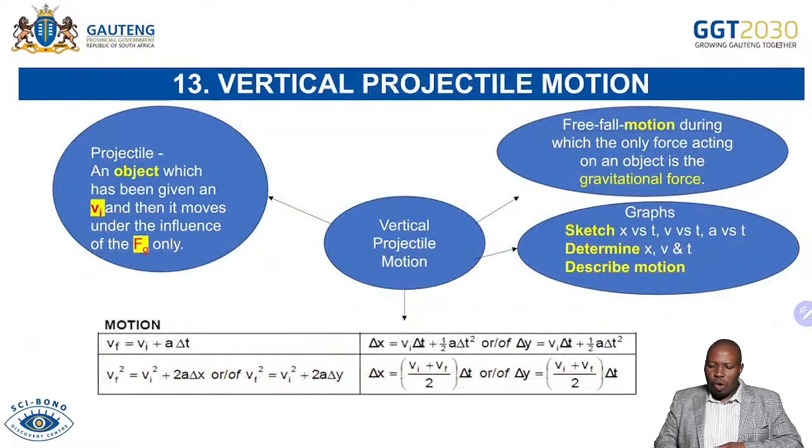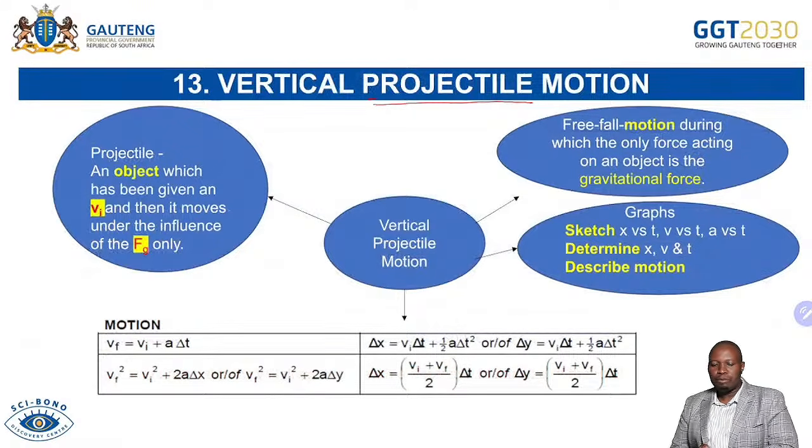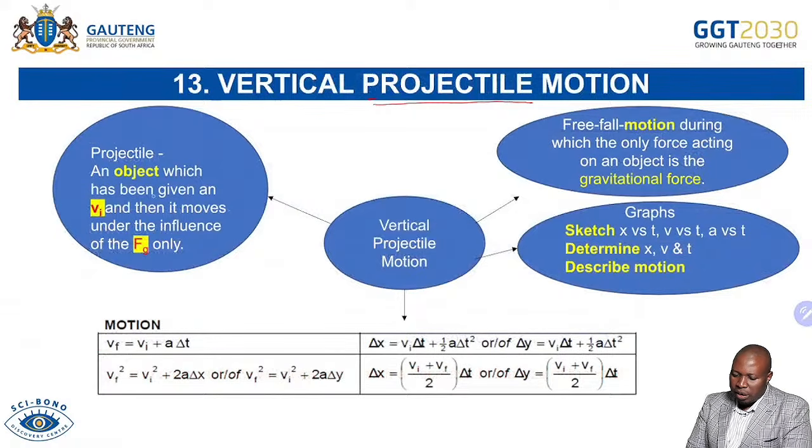The expectation is that you must know how to define a projectile. A projectile is when the object has been given an initial velocity and the object moves under the influence of the gravitational force.